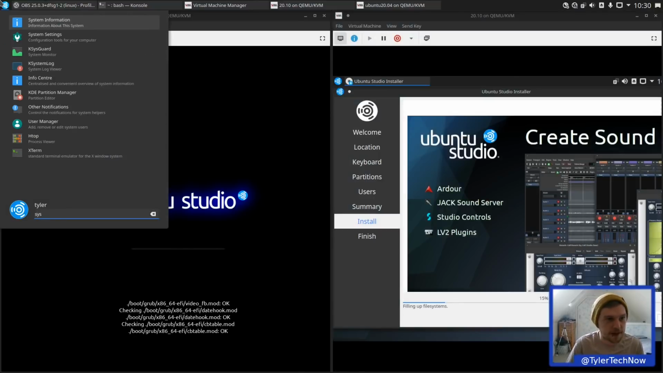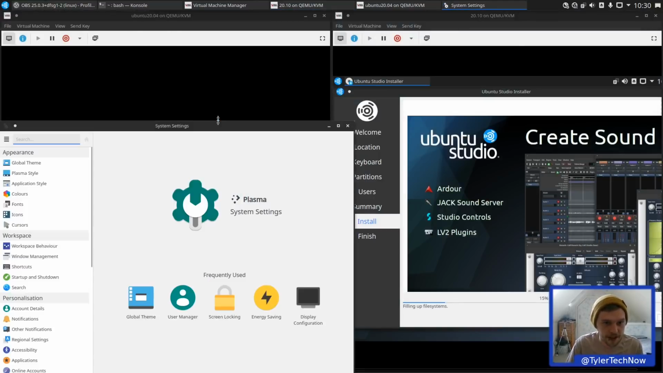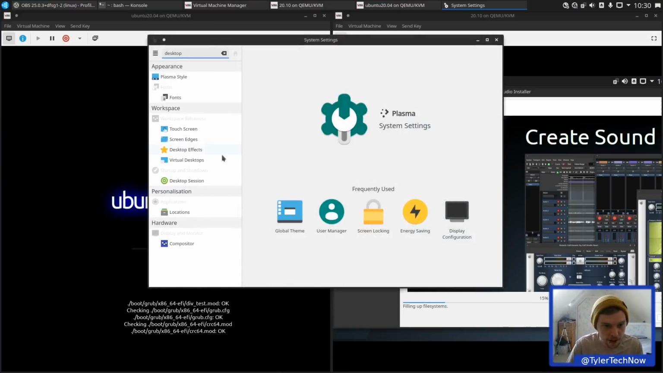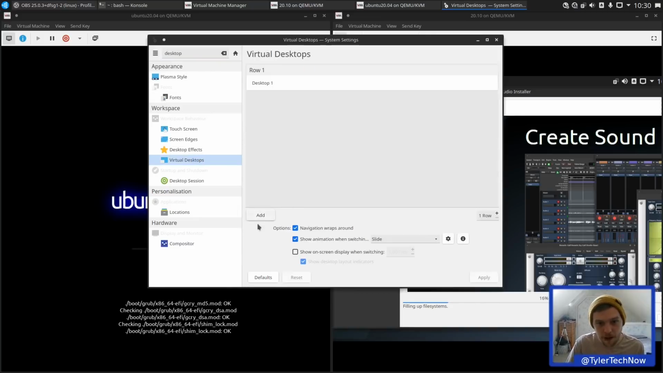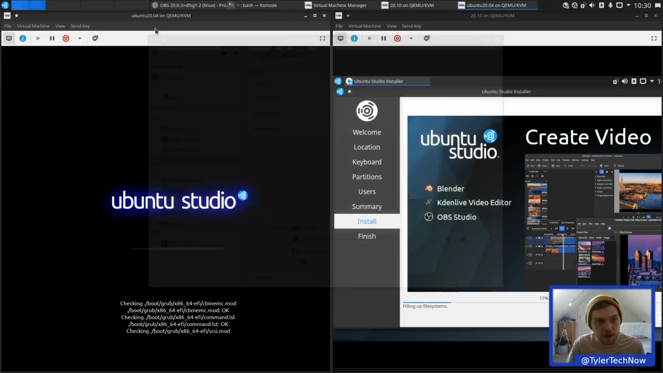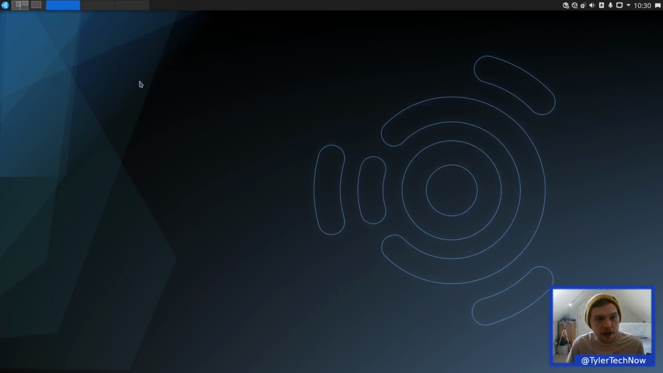So if we go into the system settings now, and obviously KDE uses, I think they call them virtual desktops, don't they? So if we type in desktop, we get virtual desktops here. And we're going to click add and just get about 4 going. So it's put it there. I prefer it to the right, but we'll get into that in a moment. So let's jump into a new workspace now, and let's have a look around.